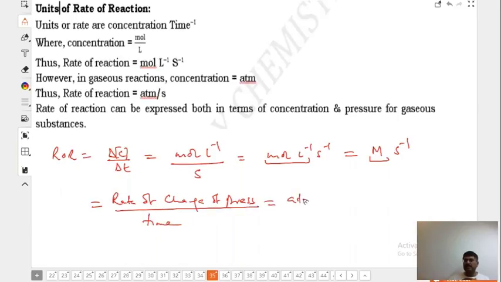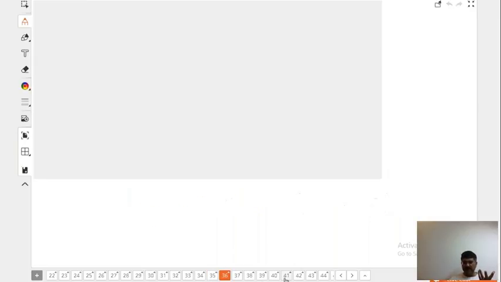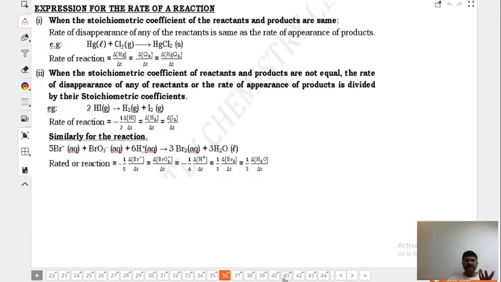So what will be the dimensions? Atmosphere per second or bar per second. Please do not memorize anything. There is nothing to rote-learn in this chapter; very little, if anything. So we are going to learn this chapter by solving problems. That is the way, and I assure you again and again, it will be very easy.